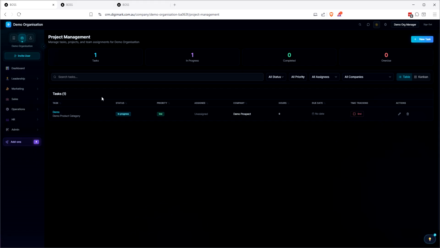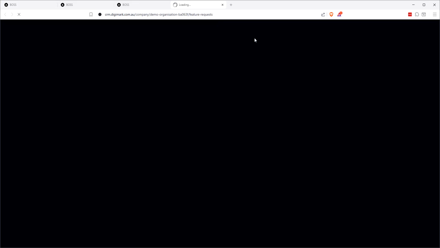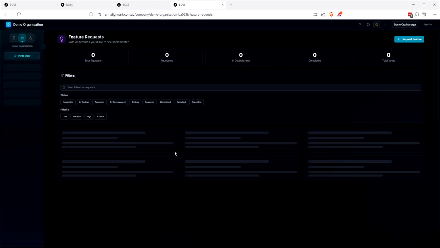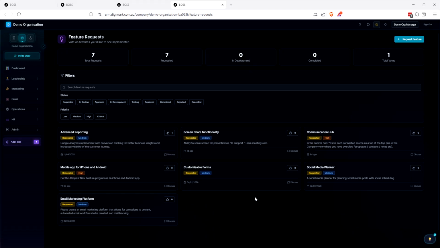So yeah, that's project management. Let's come back to that. This is another feature that I wanted to show you before we finish up, because this is really long. So we've got our feature requests in here. If you want a feature, you can go and request it. It just makes sense, right?